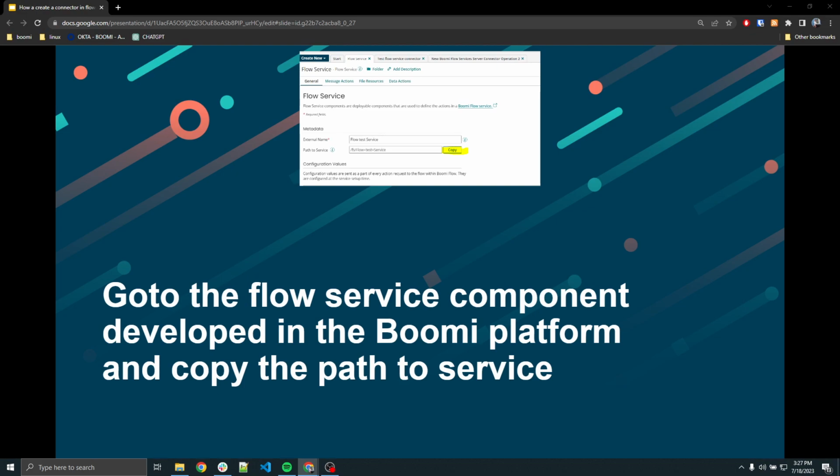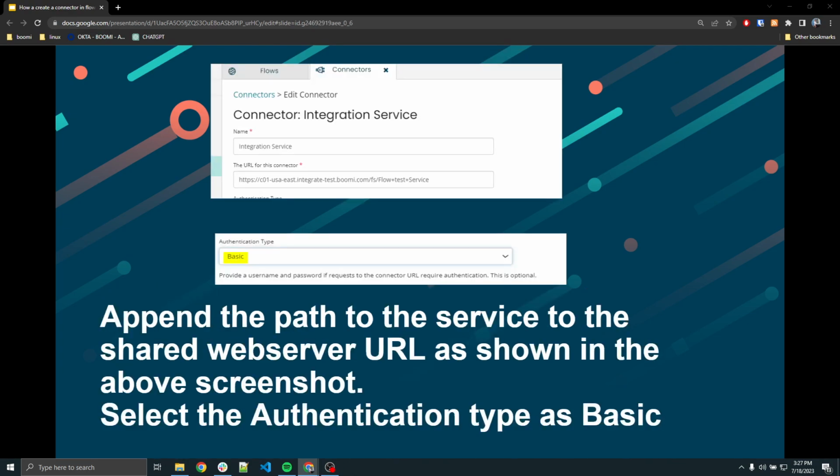Go to the Flow service component that you developed in the Boomi platform and copy the path to the service. Append the path to the service to the shared web server URL as shown in the above screenshot. Select the authentication type as basic.